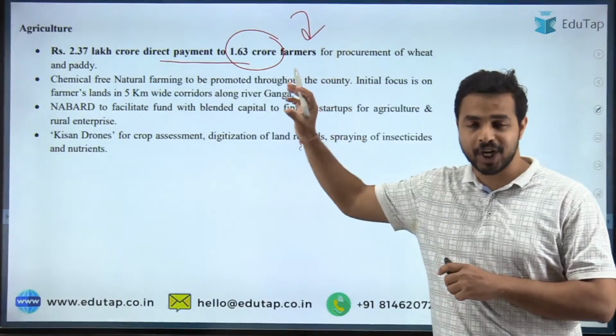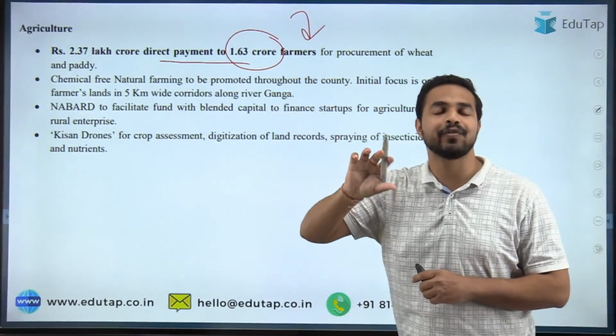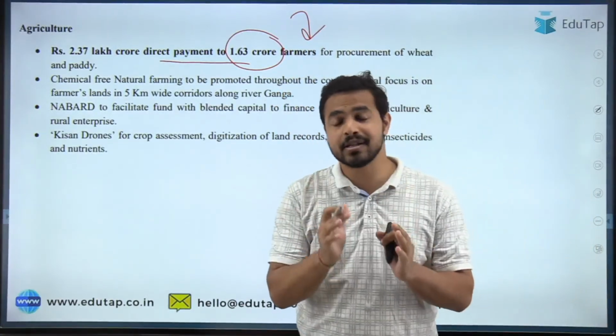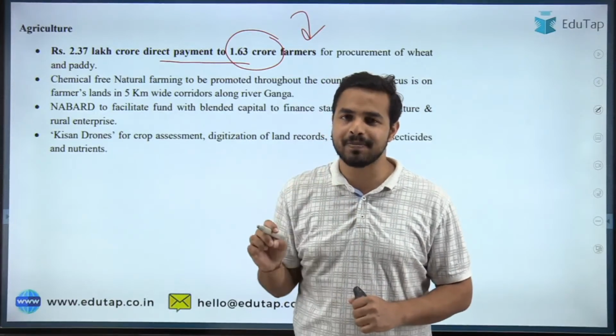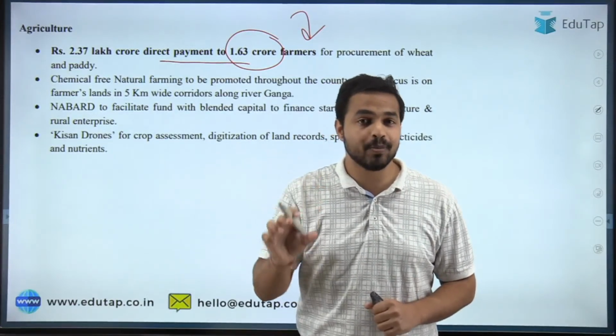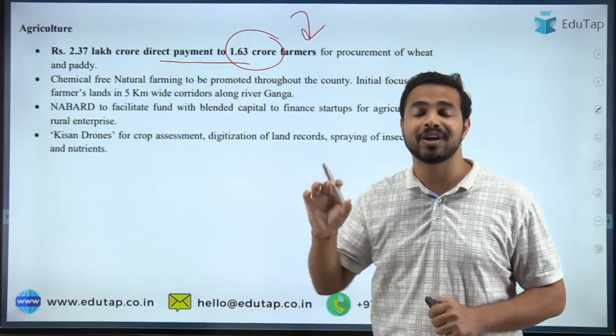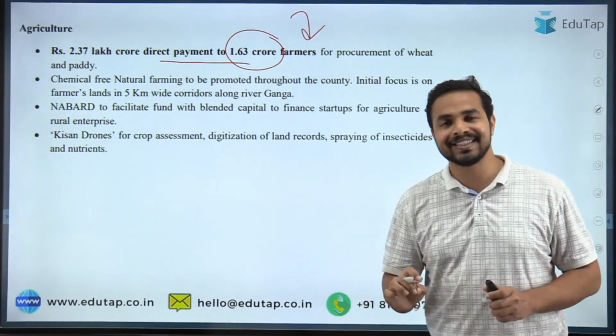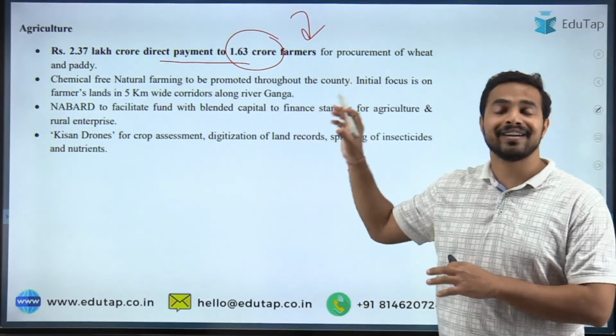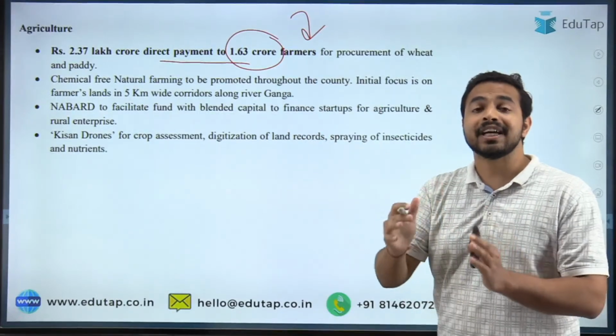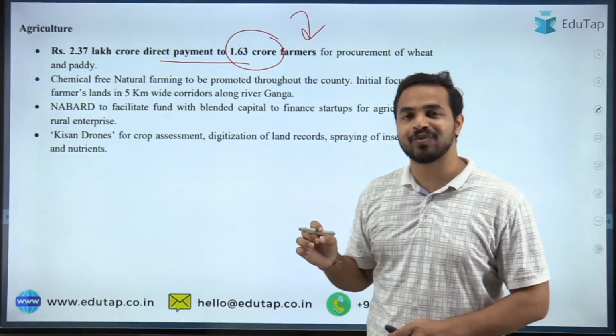Why is this data important here? See, you guys are preparing for the NABARD Grade A exam. So anything related to agriculture that you see in the union budget and the economic survey becomes really important from the exam point of view. And that is the reason this data related to agriculture from the union budget is really very important from the exam point of view.